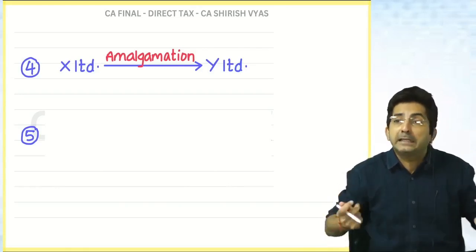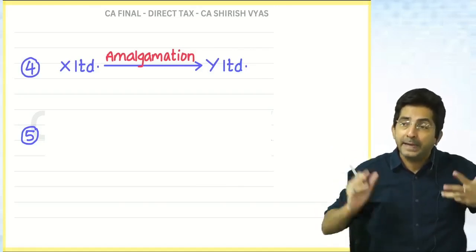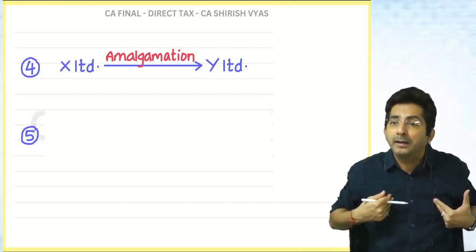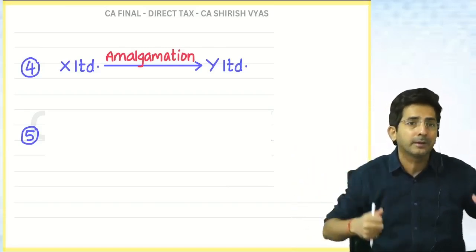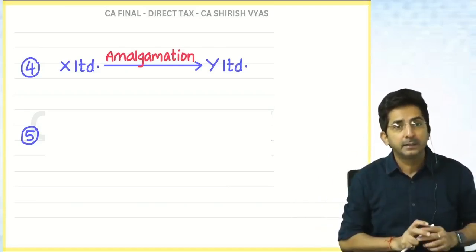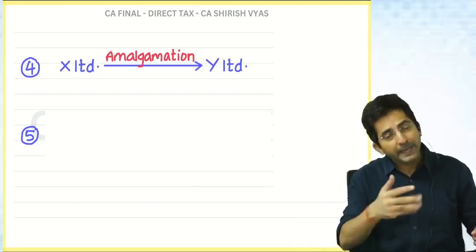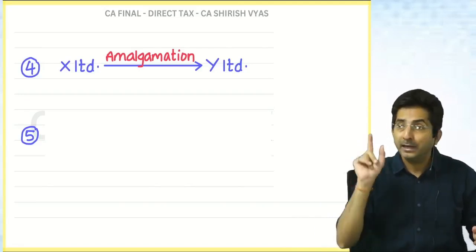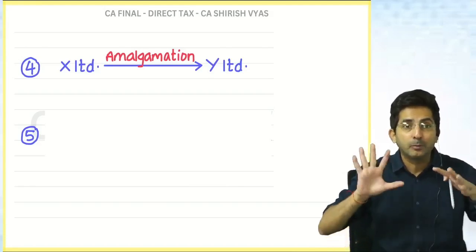When I am saying my things are mine only, what is the proof? I should get shares for that. So KS Academy will issue me shares, I will become a shareholder, and by becoming a shareholder, I still say my property is still my property. So in such cases, purchase consideration is in the form of shares. If KS Academy says, Shirish Vyas, you get lost, you take money and go away, then capital gain will arise. In amalgamation accounts you have studied the nature of purchase and the nature of merger.